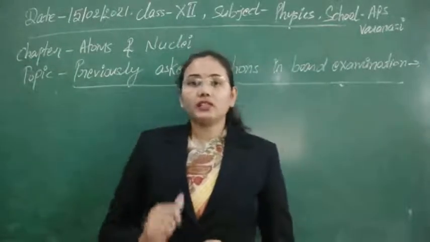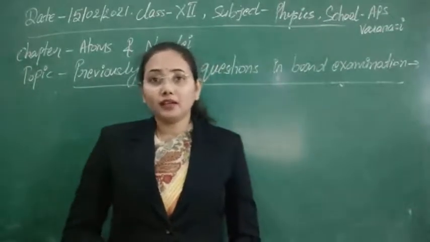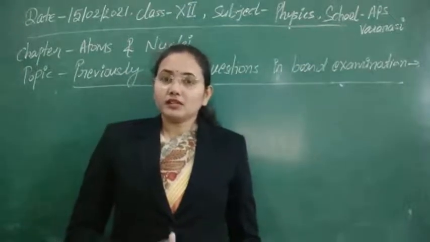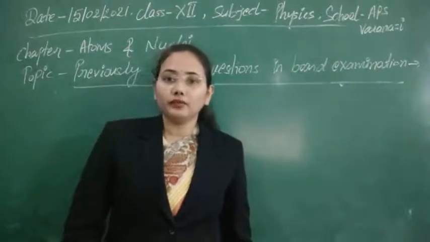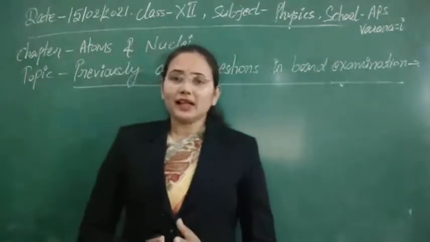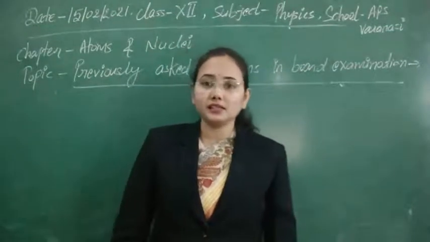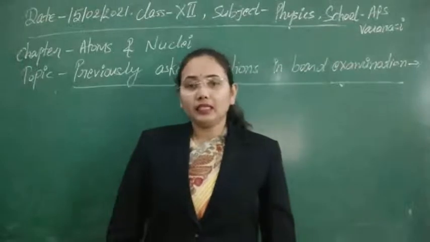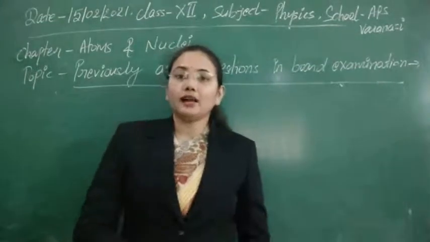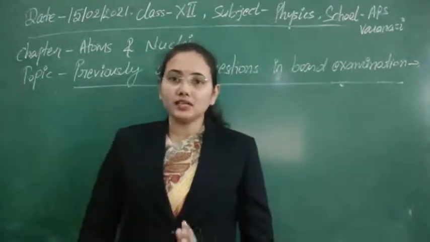The question asked here is about the assumptions of the Rutherford model and the reason why we need the Bohr model, meaning what was the reason for the failure of the Rutherford model. This question is important here. Rutherford did one experiment, the alpha scattering experiment. In that he took a gold foil and bombarded alpha particles on it, and recorded the result of that experiment.